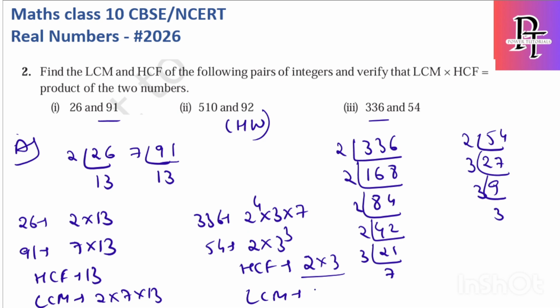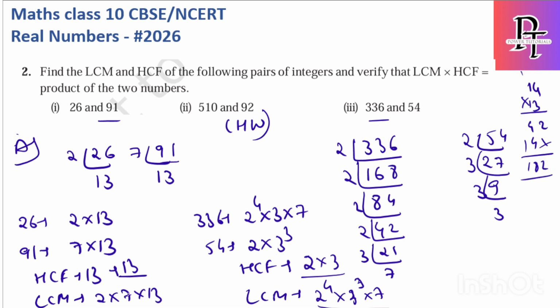LCM is 2 power 4 into 3 cube into 7. Okay, you can solve these two numbers, I'll solve one by one. It is 14 into 13, which is 182. So 182 is the LCM here.